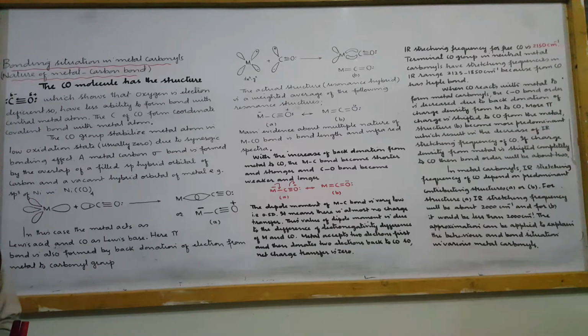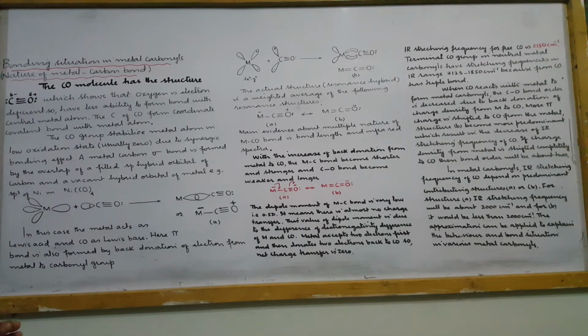How do we get evidence about the nature of the bond? The nature of the bond is decided by the bond length and infrared spectra. It means there are two evidences by which we can decide the nature of bonding.